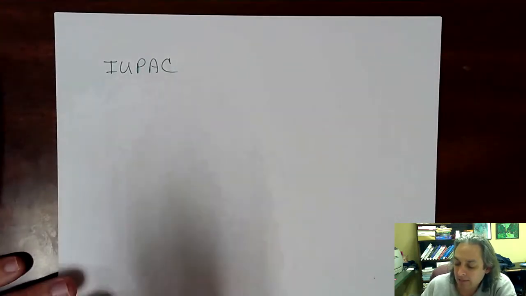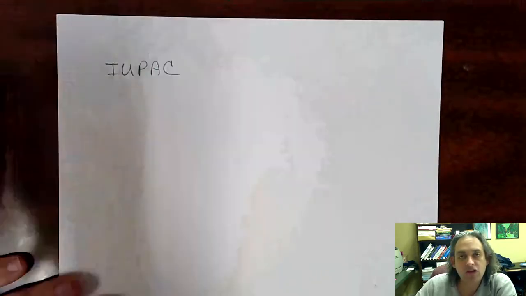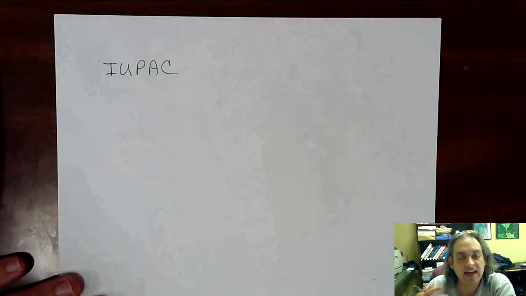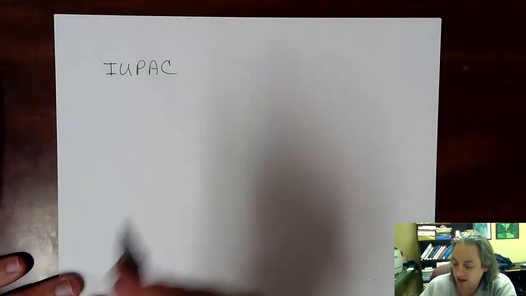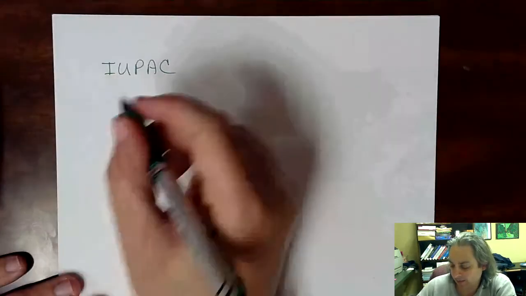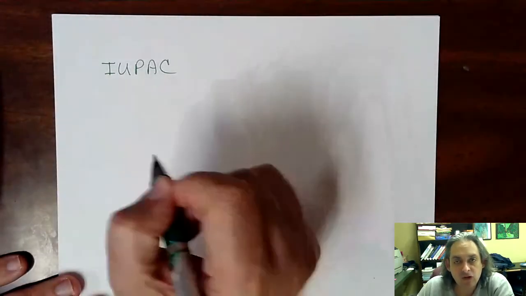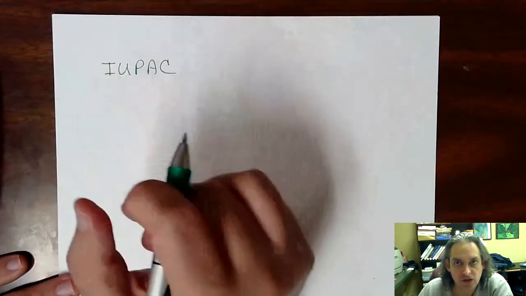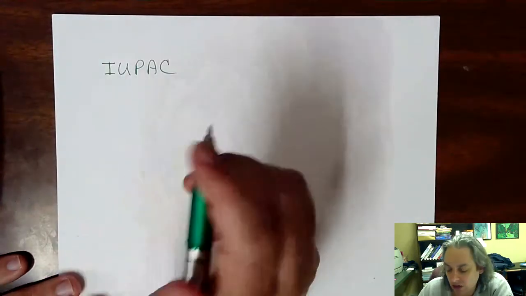So how do we name hydrocarbons? Well, there are 2 parts to a name. You have your prefixes and you have your suffixes. Let's first talk about the suffixes, or the ending of the name. The ending of a name on an organic compound basically distinguishes the type of functional group that that molecule belongs in.